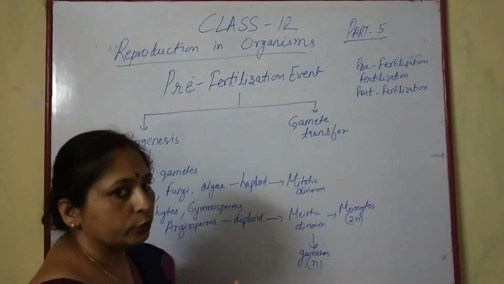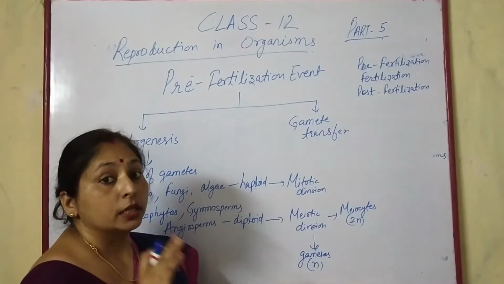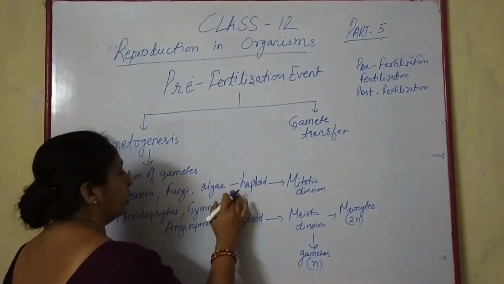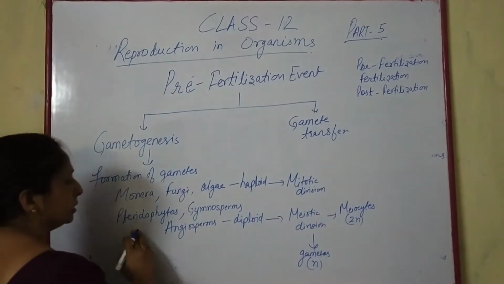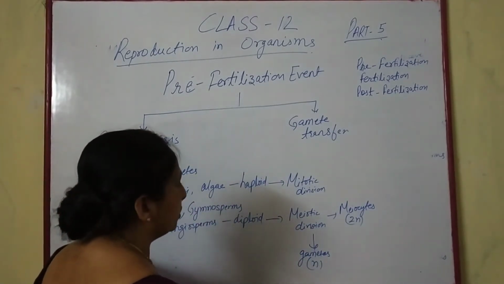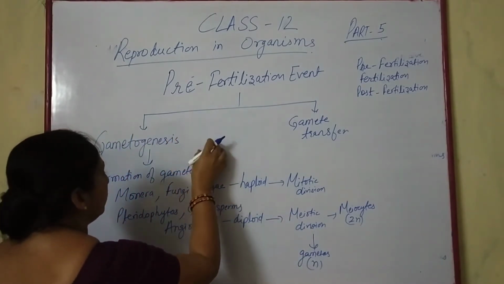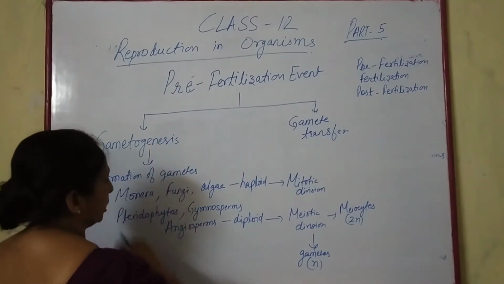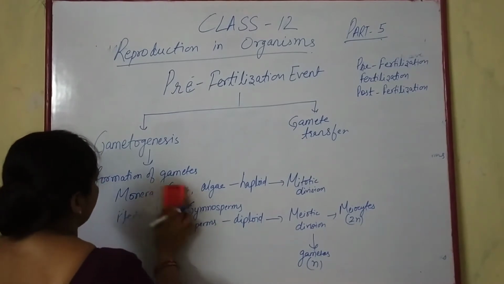We are using the term gametes for antherozoids, sperm, egg or ova. So when the parent is haploid, the gametes are produced by mitotic division. When the parents are diploid, the gametes are produced by meiotic division. This is all about the process of formation of gametes. Formation of gametes is termed gametogenesis, and it is different in different cases.